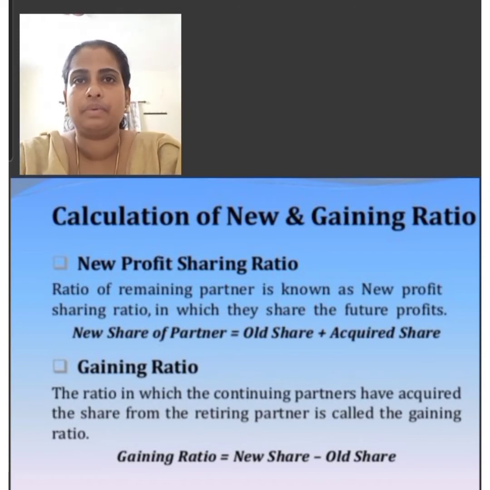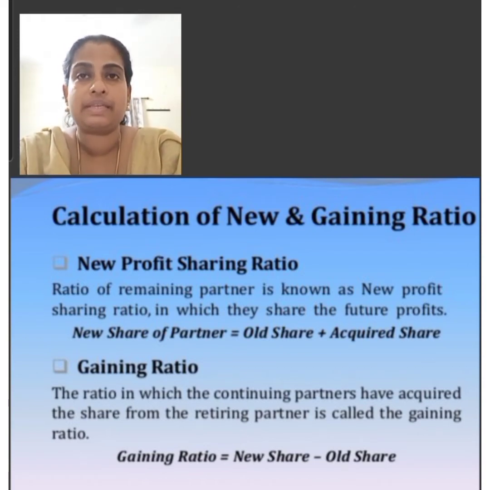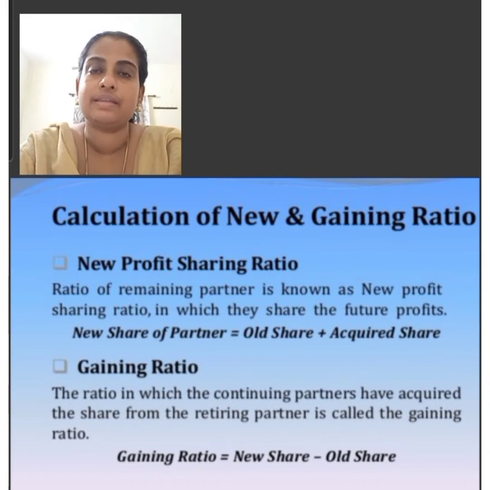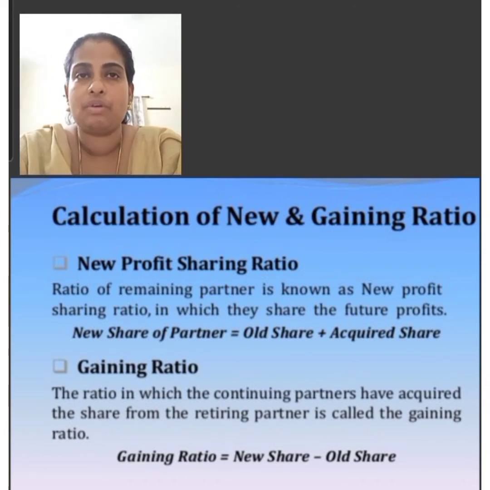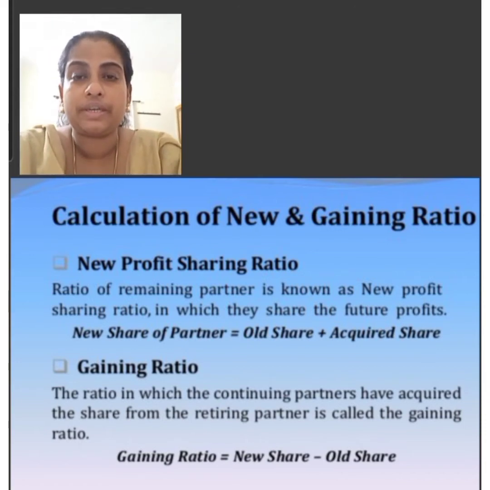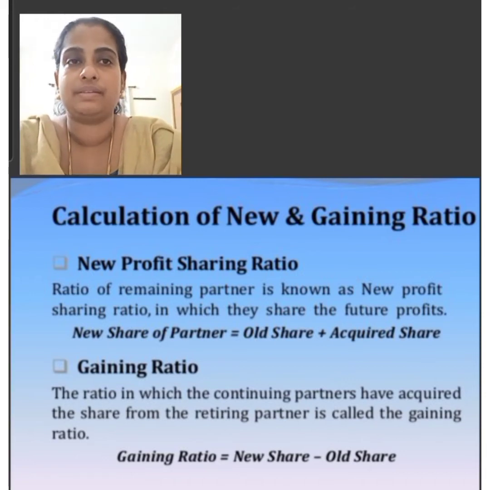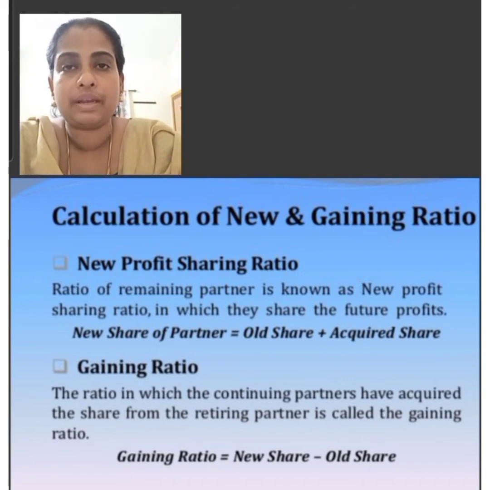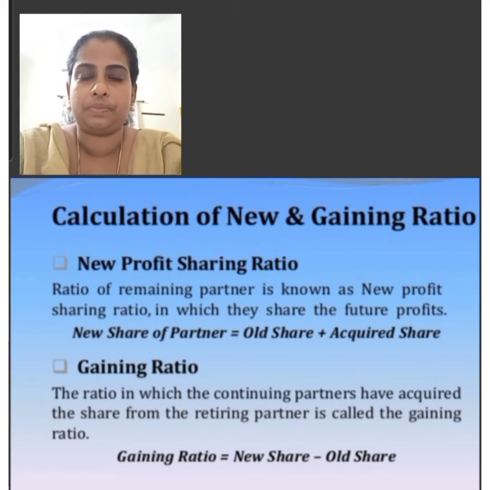Then another example, with the same problem, that is A, B and C are partners sharing the profits in the ratio 3:2:1. Find the gaining ratio when B retires. Since the new profit sharing ratio of the remaining partners is not given, the gain to the remaining partners is in their old ratio.